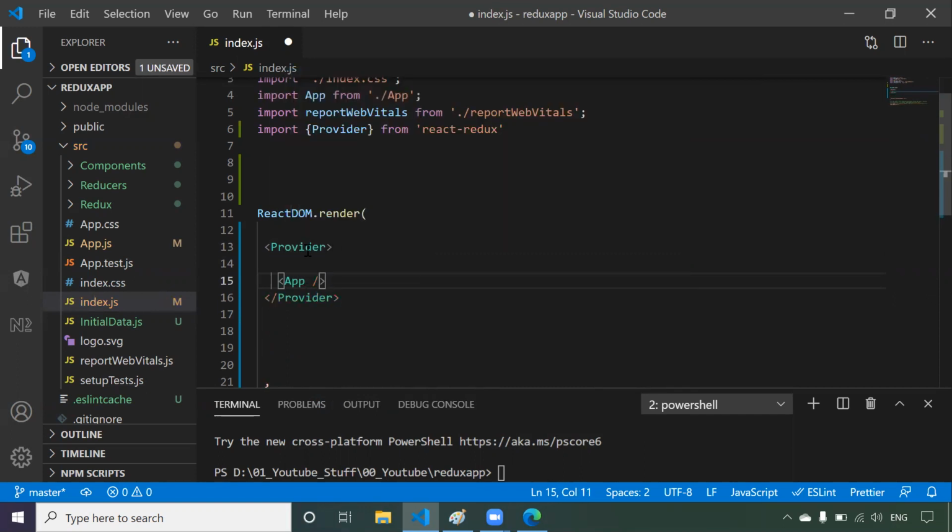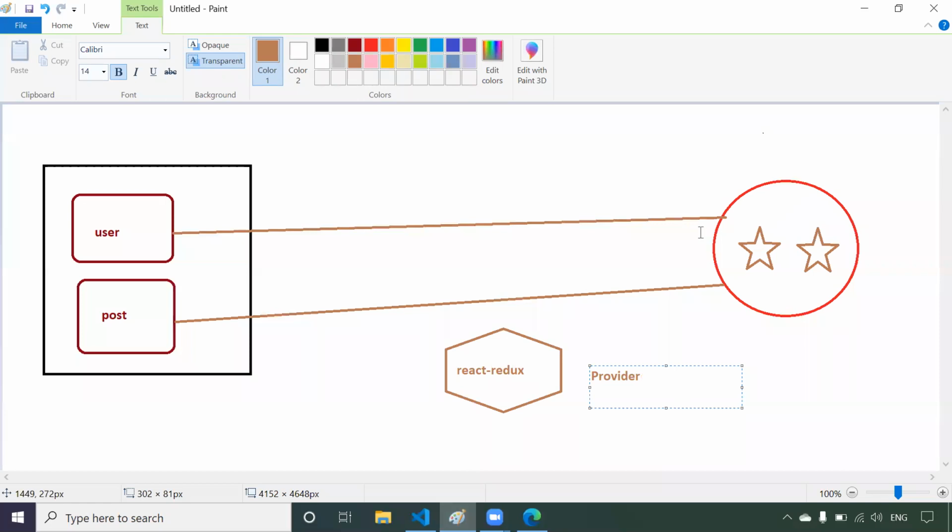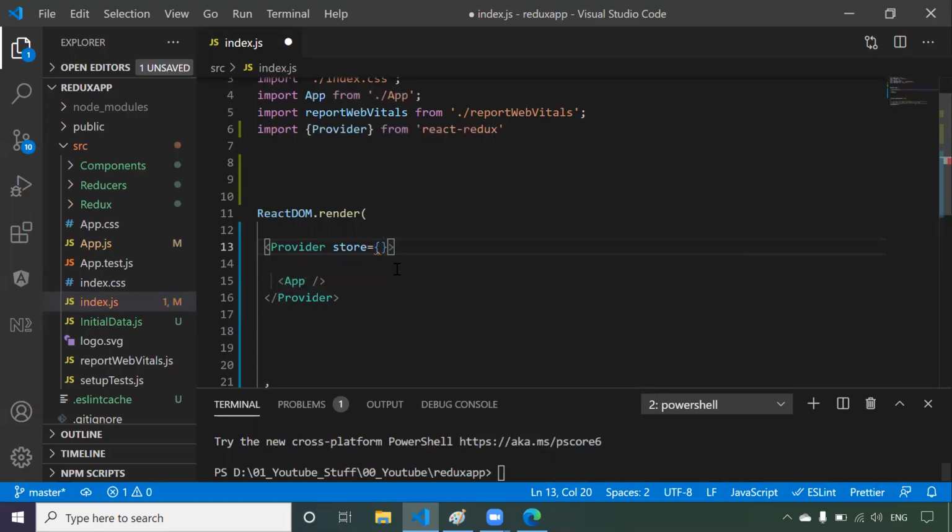Now this Provider component will take one prop called store. This store prop takes the store which we want to provide to this app component. In our scenario, we just created one store, but if your application is big, you will be creating multiple stores, right? So which store you want to make available for the app component, that store you have to pass as a value.